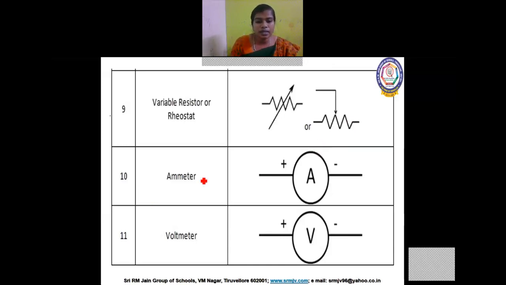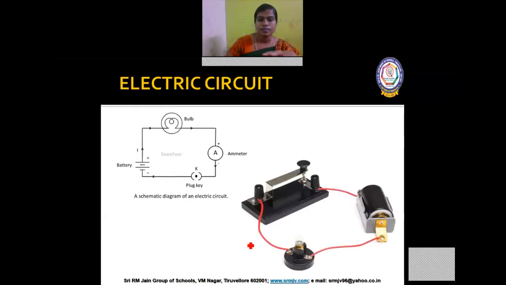Next is the ammeter. Ammeter is the instrument which is used to measure the current. Next is the voltmeter. Voltmeter is an instrument which is used to measure the voltage. Now I'll show you in a simple circuit how to represent a circuit.